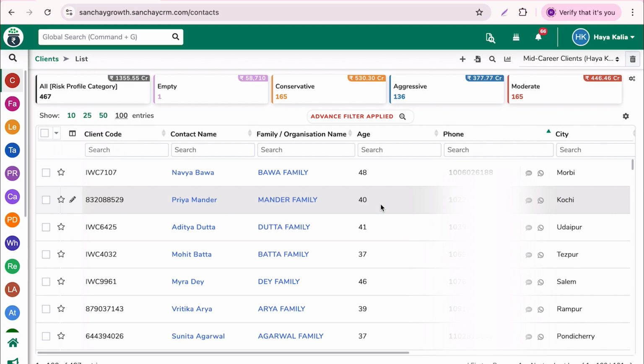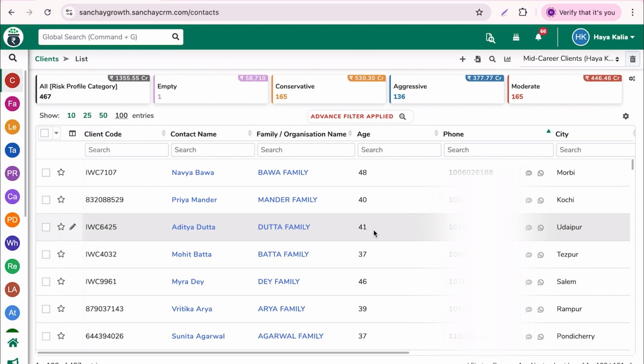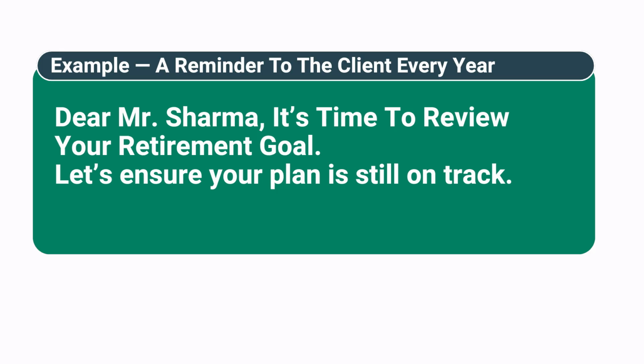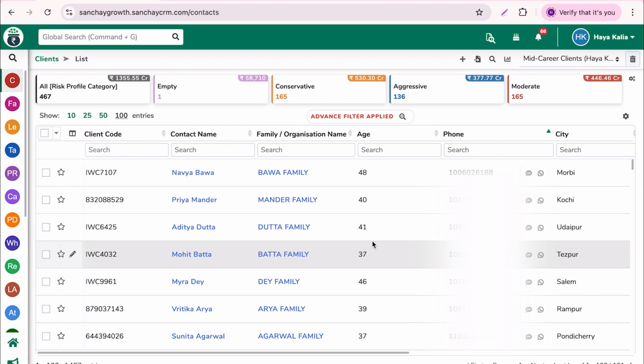Now I can focus on the clients who might need a retirement corpus review or a child education investment plan. I can also create an automated workflow for these clients. For example, a reminder that goes to the client every year saying, "Dear Mr. Sharma, it's time to review your retirement goal. Let's ensure your plan is still on track." With Sanchay CRM, this automation makes consistent follow-up simple and professional.